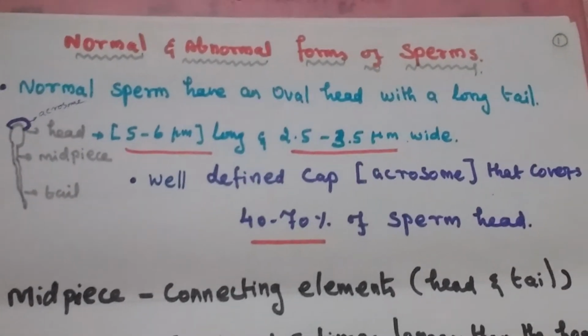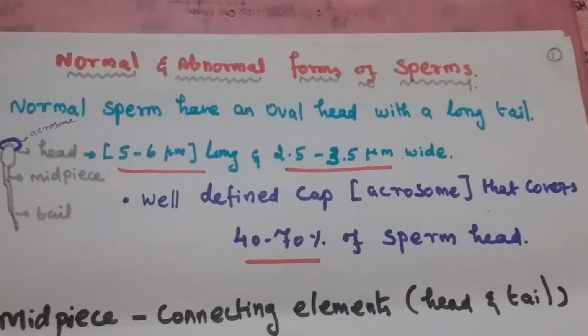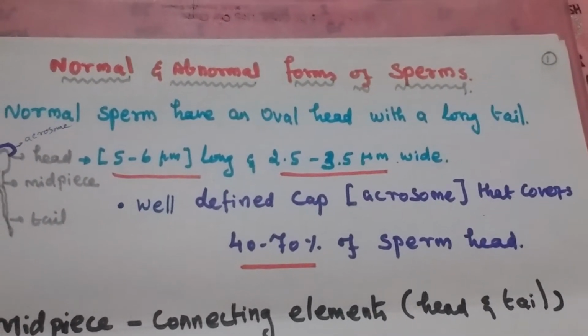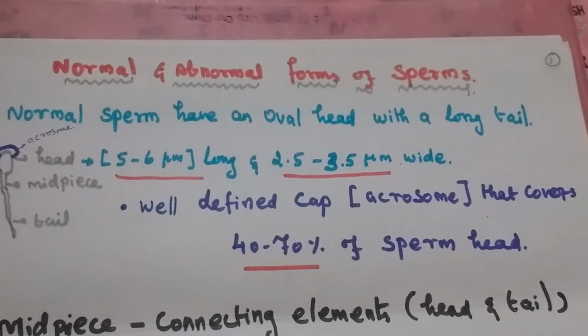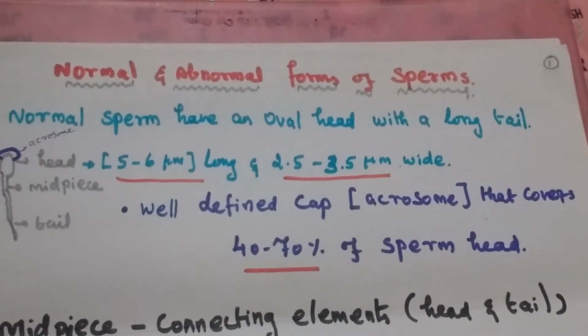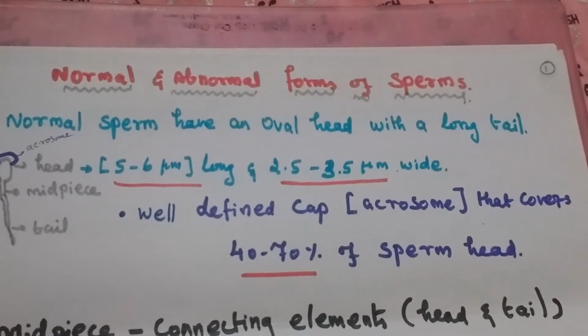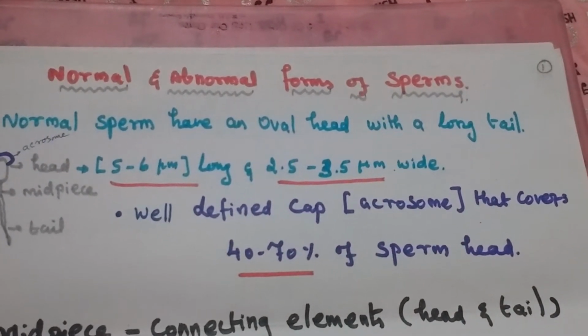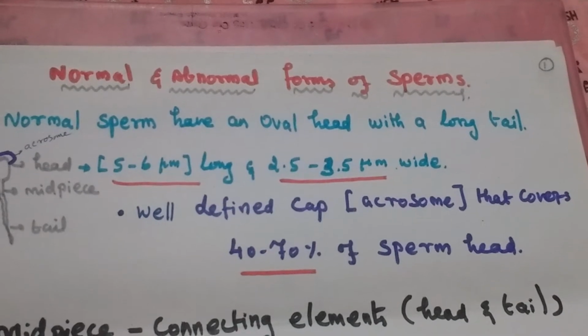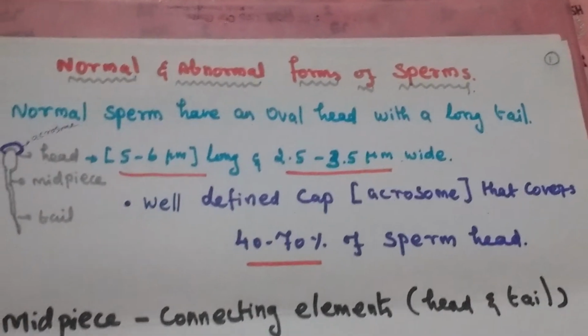Normal sperm are oval in shape, with a head 5 to 6 micrometers long and 2.5 to 3.5 micrometers wide. They have a well-defined cap, the acrosome, which covers 40 to 70% of the sperm head.